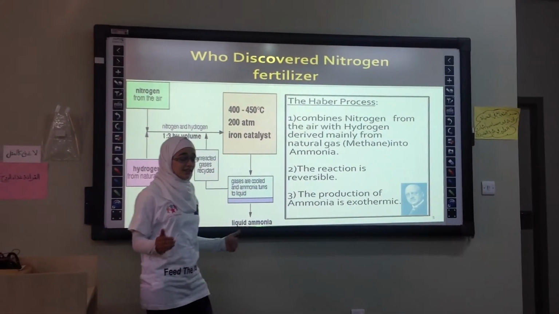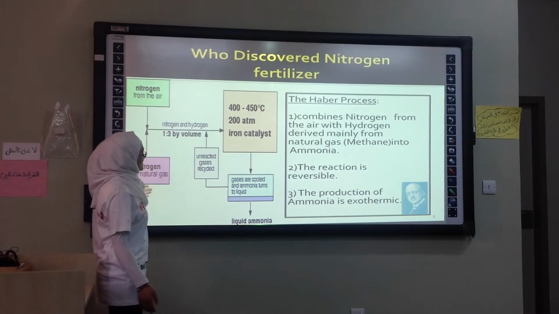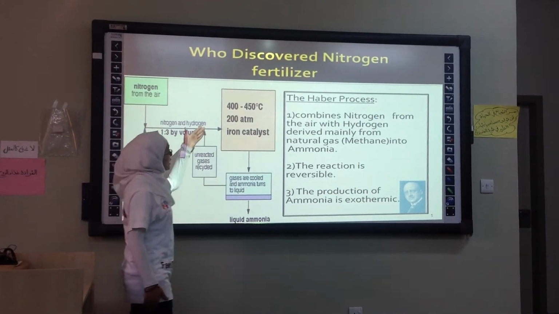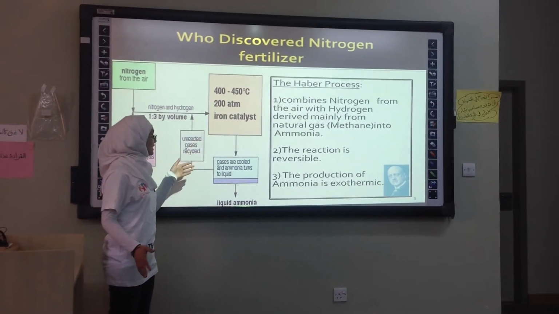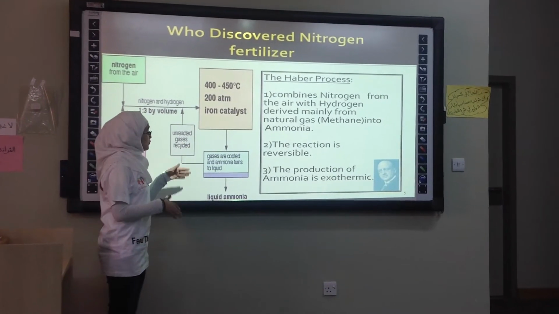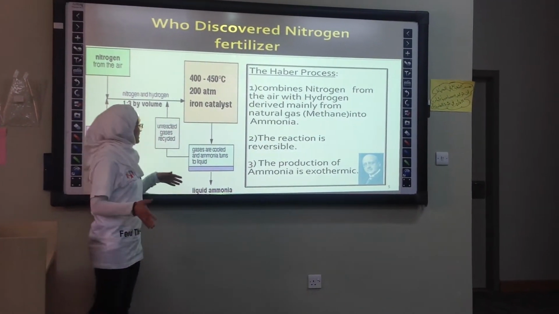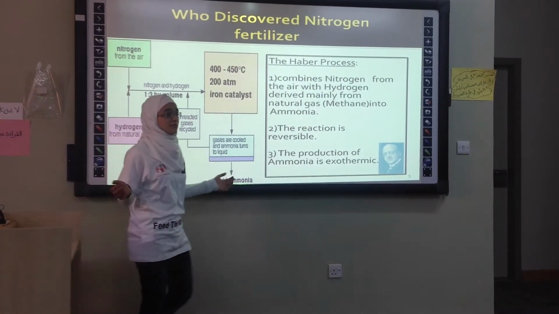Who discovered nitrogen fertilizer? He is Fritz Haber. The Haber process: nitrogen from air reacts with hydrogen under high temperature and pressure with iron as a catalyst to form ammonia, NH3, as a gas. The ammonia gas is cooled and then turned to liquid ammonia. The reaction is reversible and the production of ammonia is exothermic.